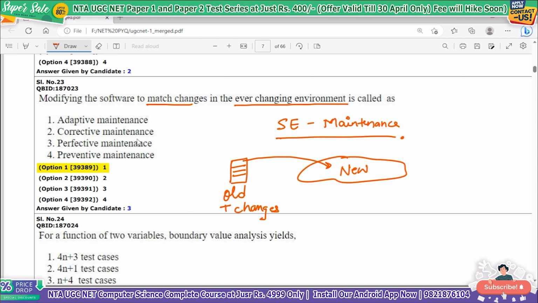So what is the correct answer? Adaptive maintenance. You are adapting some features, making certain changes in your old model so that it can be adapted in this new environment. That is your adaptive maintenance. Okay, so it is simple, there is no doubt in it.